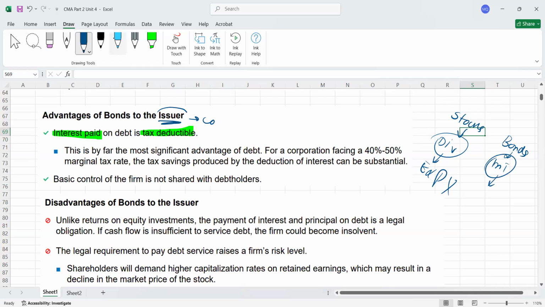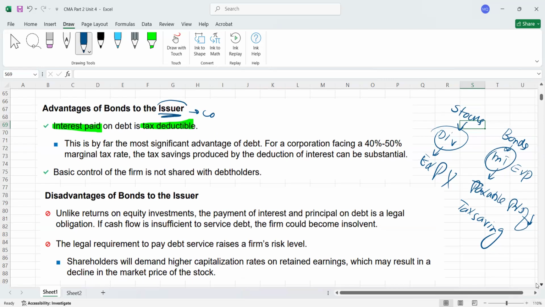It means once you write the interest expense, automatically your taxable profit will reduce, because you are presenting the expense in the income statement. Once the expense is written, profit will go down. Due to that, you will get some tax saving or tax relaxation. So that's called tax deductibility. This is what they're saying, that the first advantage the issuer will get is the tax benefit.